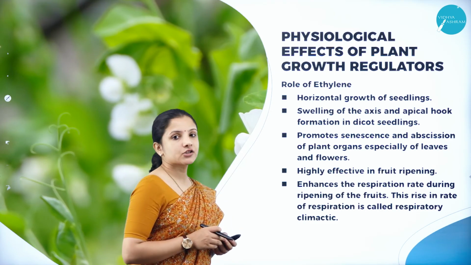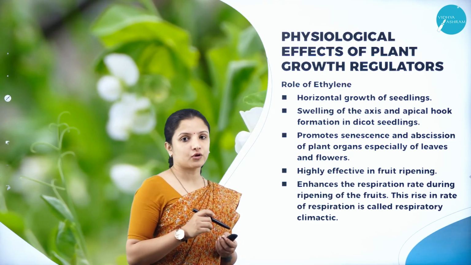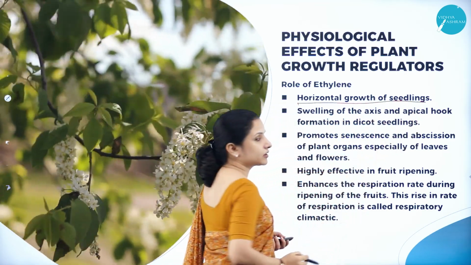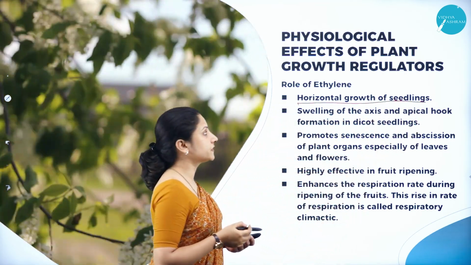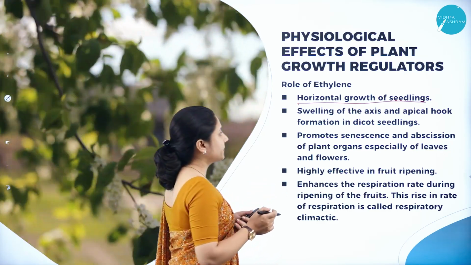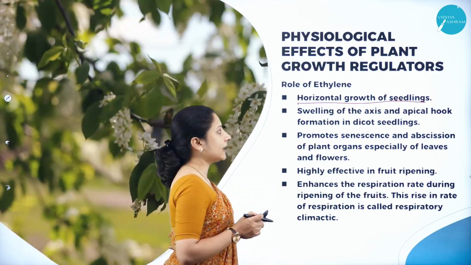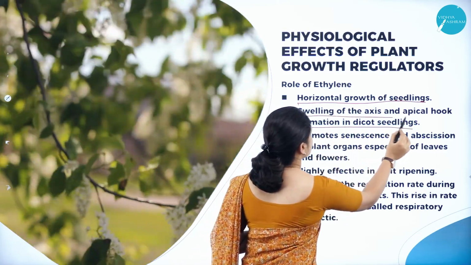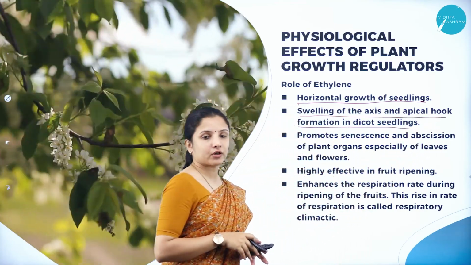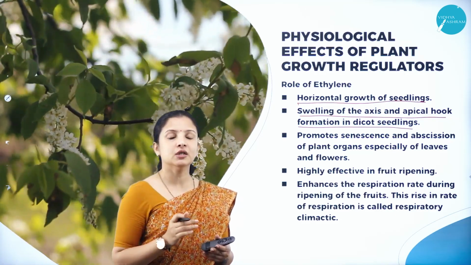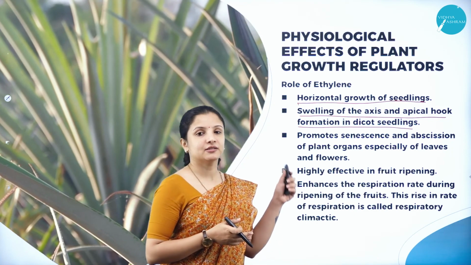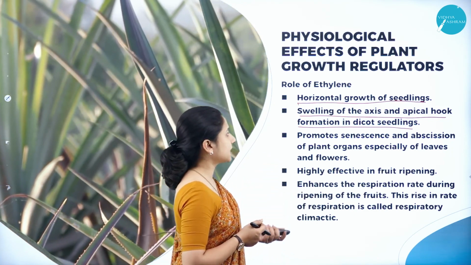So ethylene actually helps in horizontal growth of the seedling. They are very, very important for increasing the horizontal growth of the seedlings, and they also help in swelling of the axis and apical hook formation in dicot seedlings. Apical hook formation is very important in dicot seedlings because, for example, for clinging on to some substrates it is very important. So for that they help.